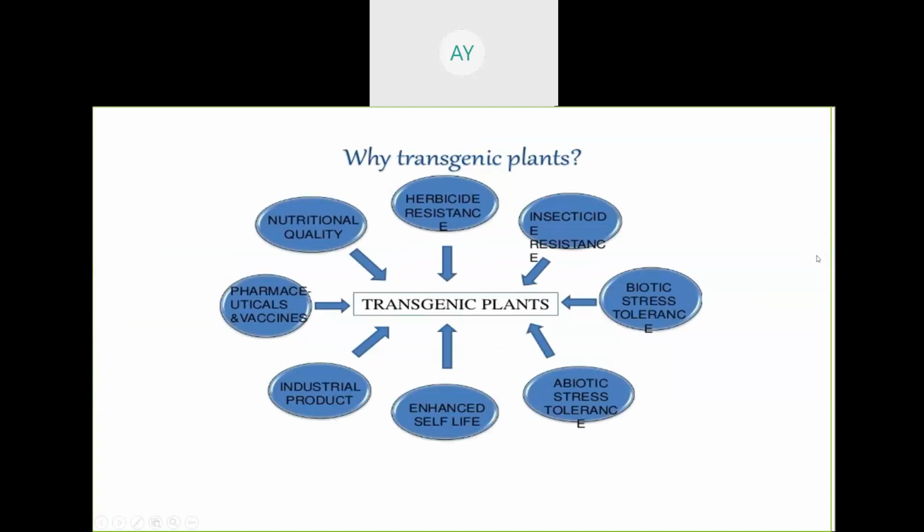Next, try to listen. Why is a transgenic plant essential? Just see the slide. Look at the content of the slide: nutritional quality. What do you mean by nutritional quality? Just to improve the protein content of crops, cereals, pulses, like that. Just to improve the vitamin A content, for example golden rice.